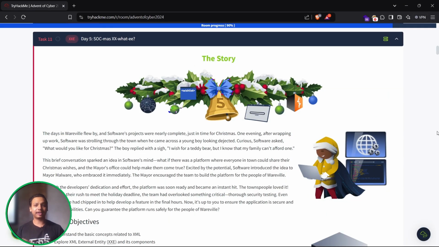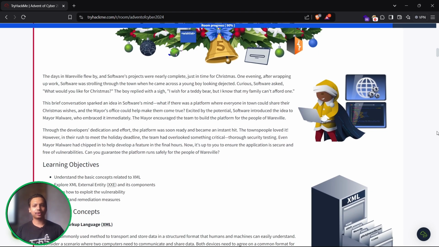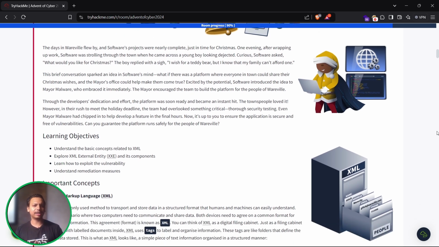So let's start with our day 5 challenge, that is a SOC max XXE. So the day in the web release flew by and software's project was nearly complete. So just in time for Christmas, one evening after wrapping up the work, software was strolling through the town when he came across a young boy looking dejected. Curious, software asked, "What would you like for Christmas?" The boy replied with a sigh, "I wish for a teddy bear, but I know that my family can't afford it."